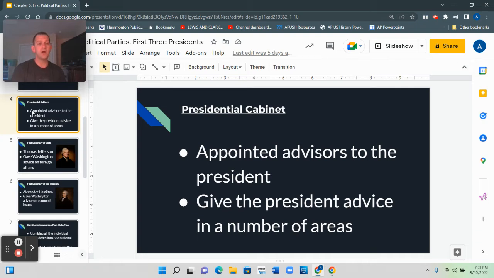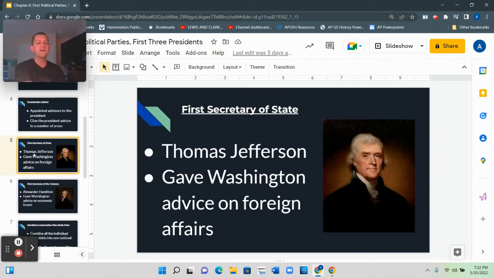So you should know, out of those cabinet members, a couple of the more famous ones. So the next question on your study guide asks, who was the first Secretary of State? You should know that the first ever Secretary of State was Thomas Jefferson. Thomas Jefferson was named Secretary of State because Jefferson had spent time in London and he had spent time in Paris. And because of that, George Washington felt like Jefferson had a good grasp on Europe, foreign countries, and what to do with Britain and France.